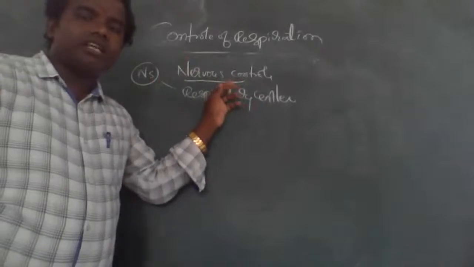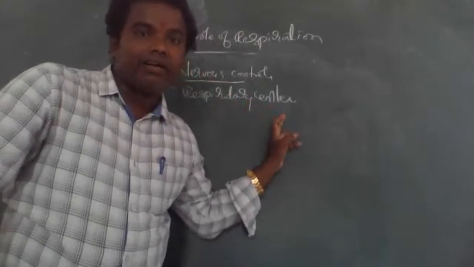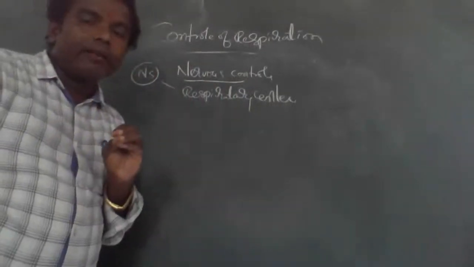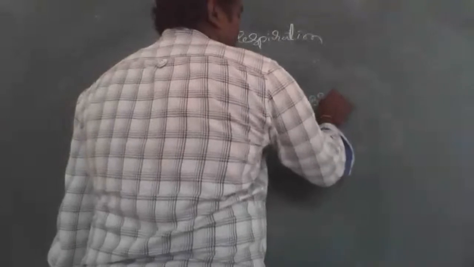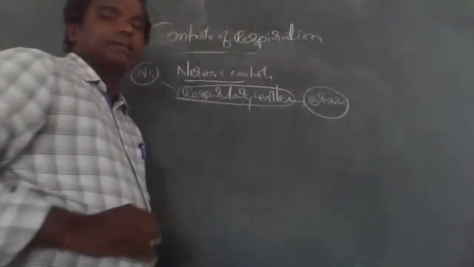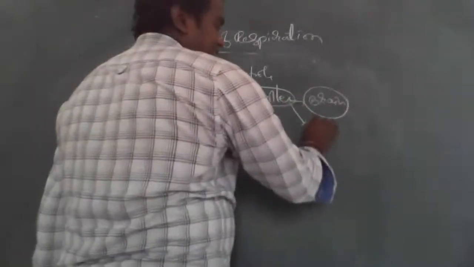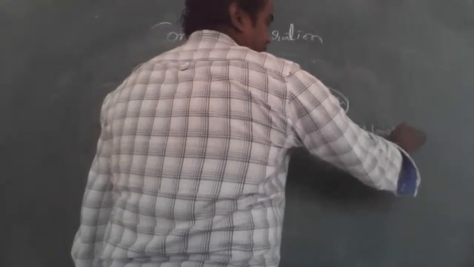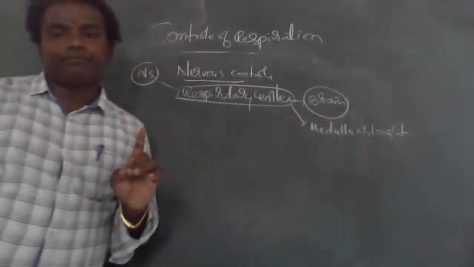The nervous control by which the respiratory rate is controlled has a center, and that center is called the respiratory center. Very important. Remember one thing: the respiratory center is present in the brain. In the brain, it is mainly, as I already told you, the medulla oblongata.